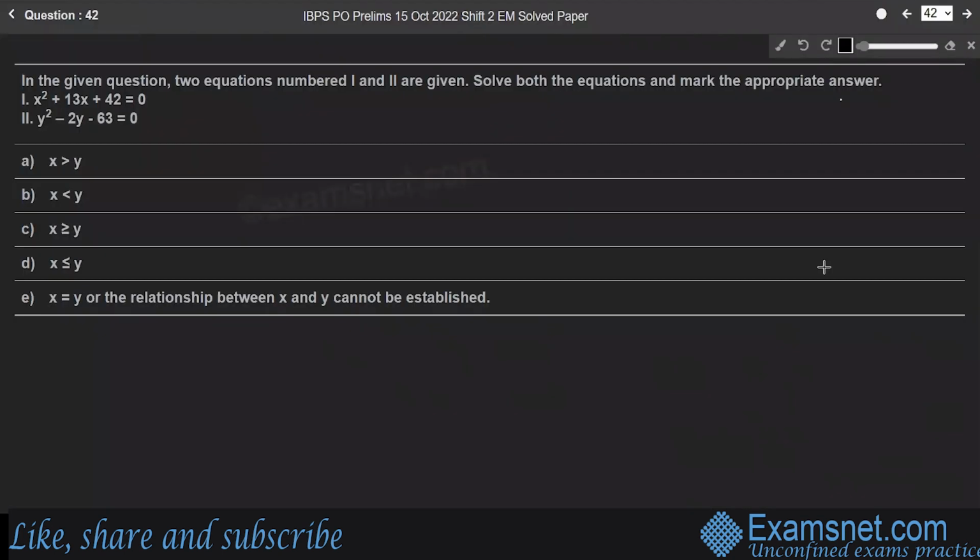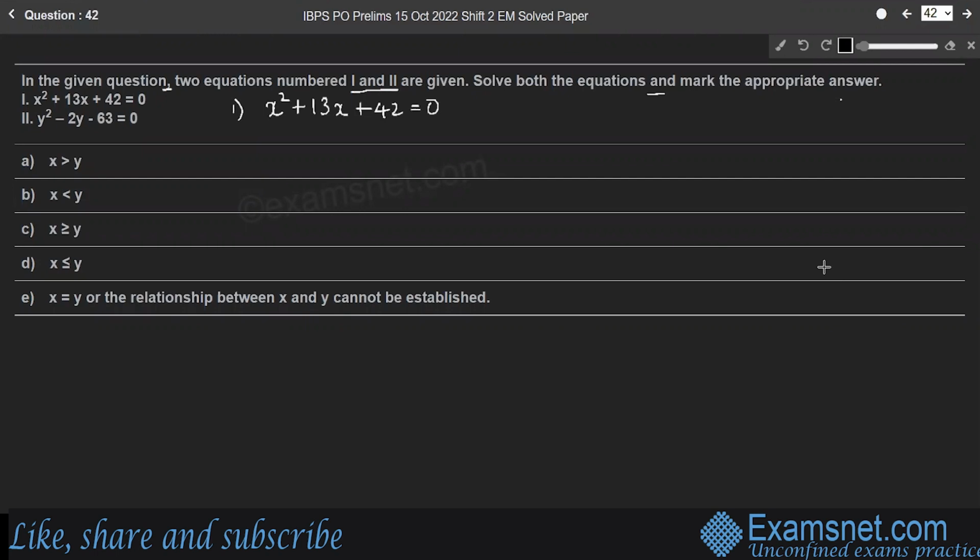Question 42. In the given question, two equations numbered 1 and 2 are given. Solve both the equations and mark the appropriate answer. Here the first equation, x square plus 13x plus 42 is equal to 0. Find the value of x or solve the given equation.